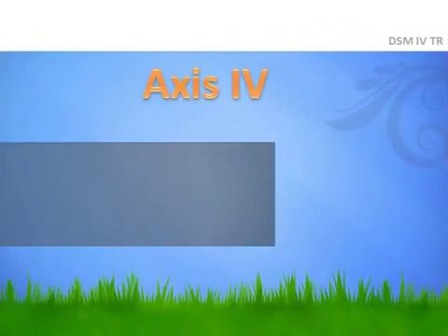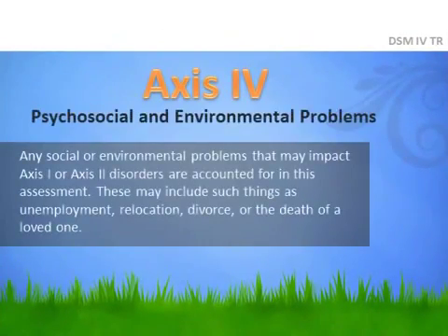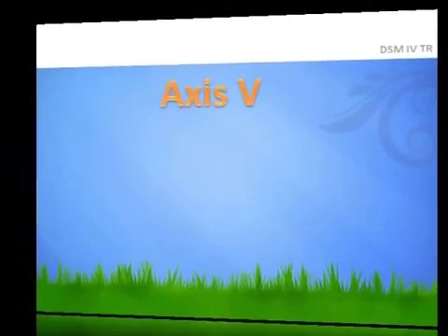Axis 4 describes psychosocial and environmental problems. Any social or environmental problem that may impact axis 1 or 2 is accounted for in the axis 4 assessment. Relocation, divorce, death, any kind of loss.